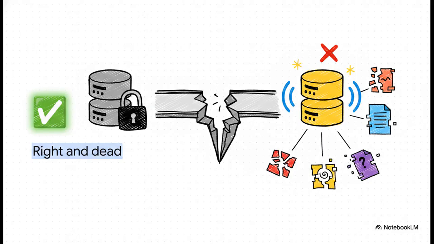But, and you knew there was a but coming, this incredible guarantee comes with a massive price tag. And that brings us to the famous CAP theorem. It basically says that when your network has a partition, a break in communication, you are forced to choose. You can have consistency, or you can have availability, but you can't have both. So what do you do? Do you stick to linearizability and just stop answering requests so you don't give out old data? Or do you stay online, stay available, but risk serving the wrong information? It's the ultimate choice: be right and dead, or be alive and wrong.